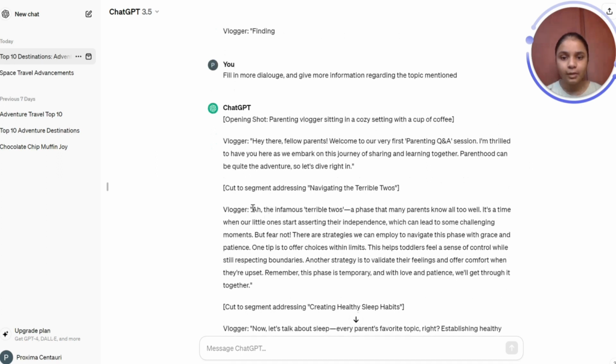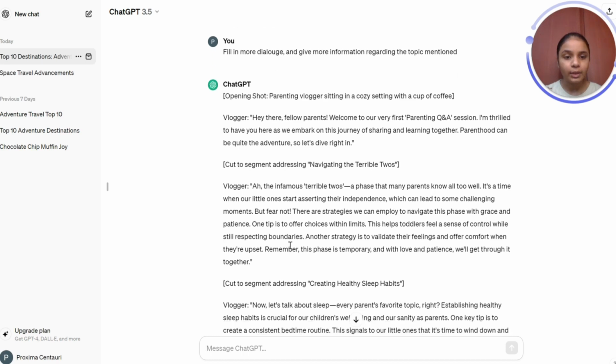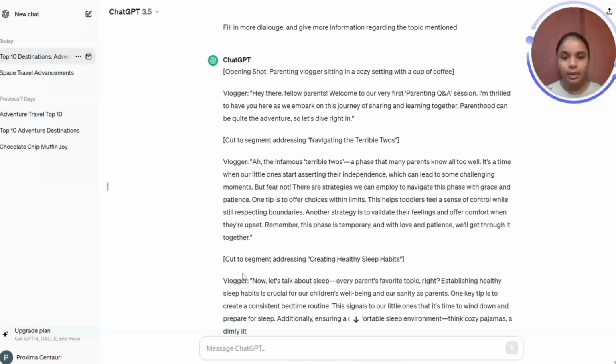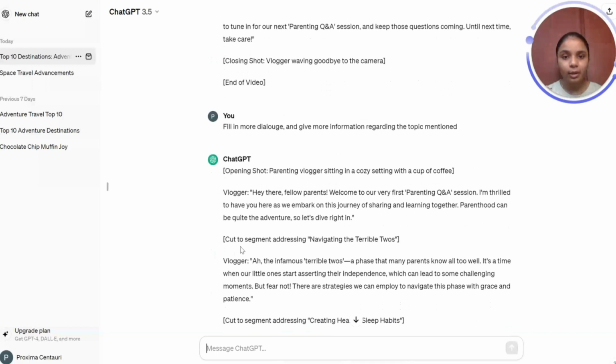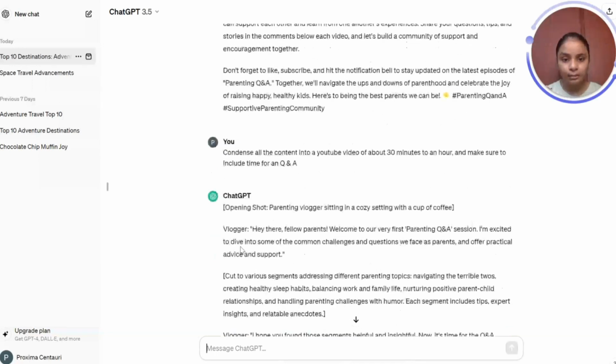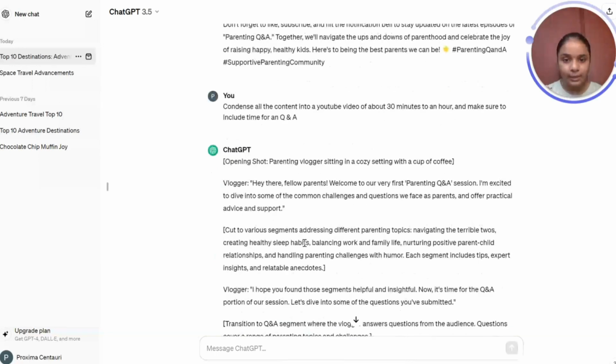Okay, you can see it's given us more dialogue, more information about the infamous terrible twos, a phase that many parents know all too well. It's a time when our little ones start asserting their independence, which can lead to some challenging moments. But fear not, there are strategies we can employ to navigate this phase with grace and patience. So basically, it's giving us more information on the topics that it mentioned here.